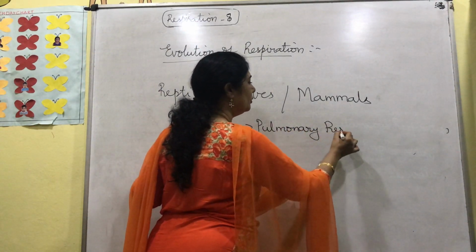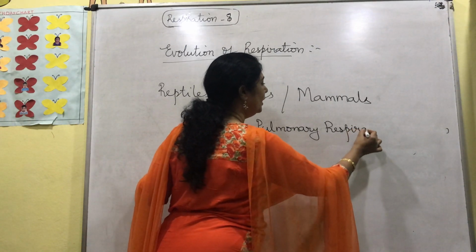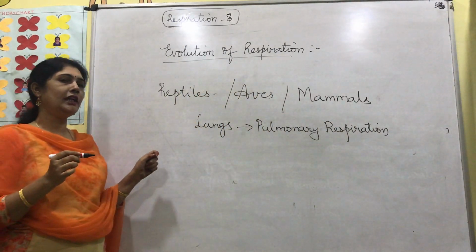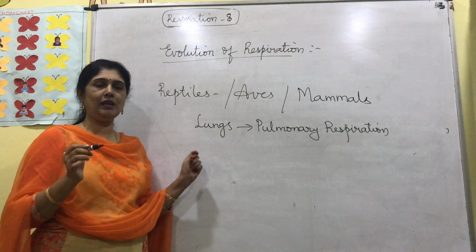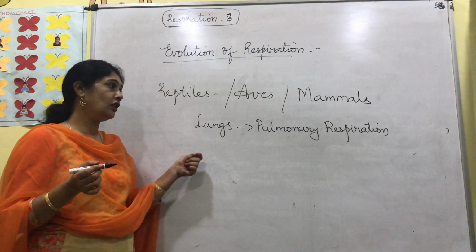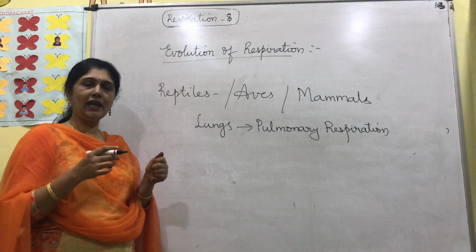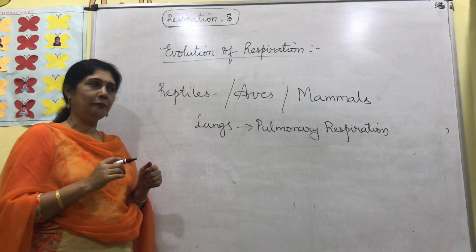They could ask you: reptiles, aves and mammals undergo dash type of respiration. Pulmonary respiration. What are their breathing organs? They have lungs, because they are the superior organisms in the animal kingdom.